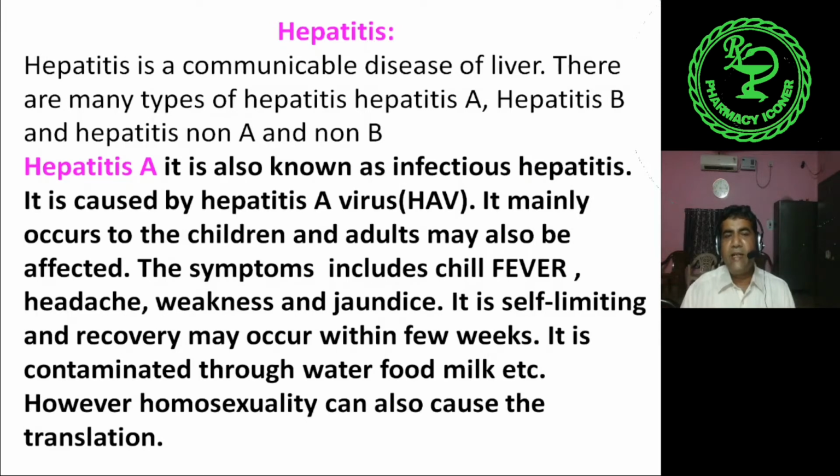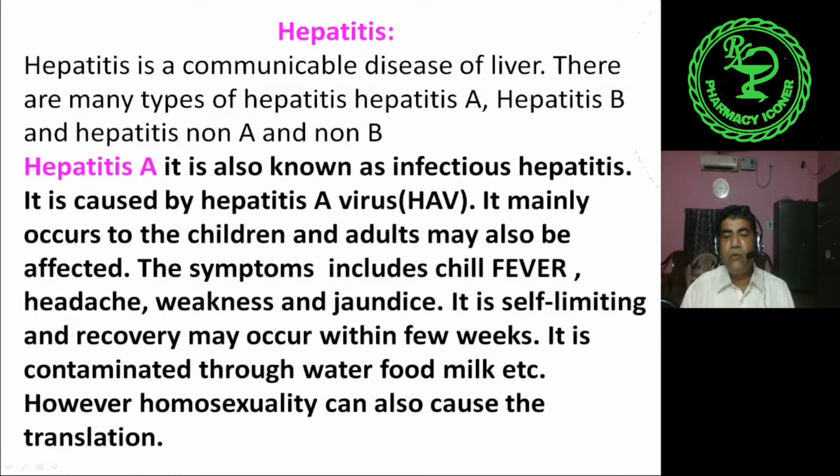There are many types of hepatitis: hepatitis A, hepatitis B, and hepatitis non-A, non-B. Hepatitis A is also known as infectious hepatitis. It is caused by the hepatitis A virus, or HAV. It mainly occurs in children, and adults may also be affected.